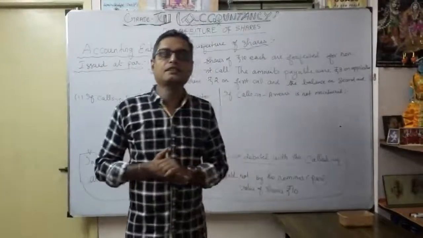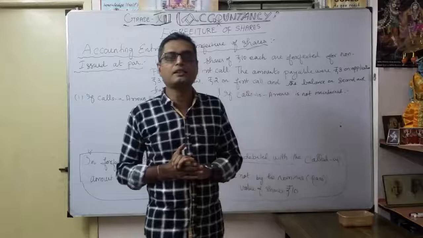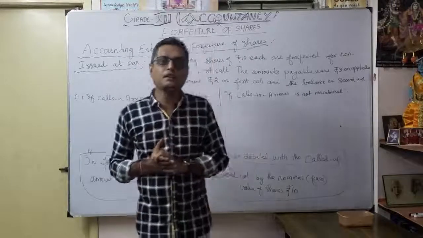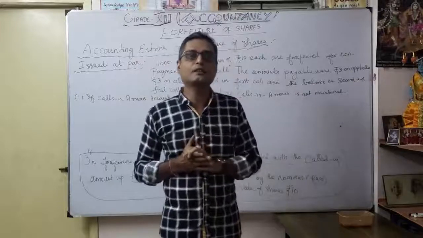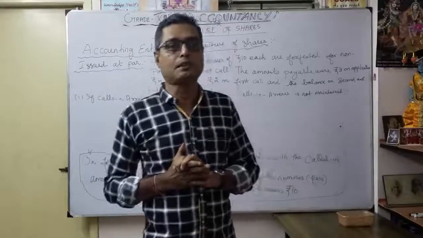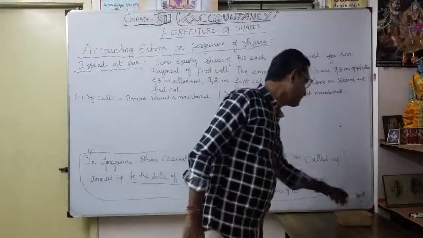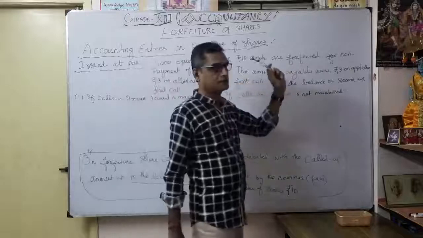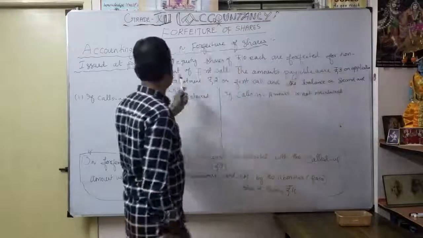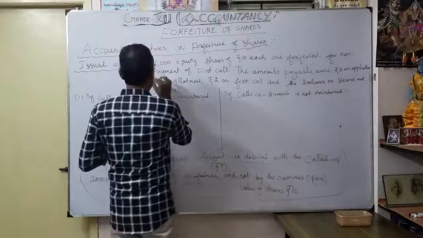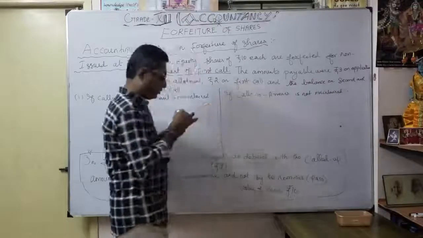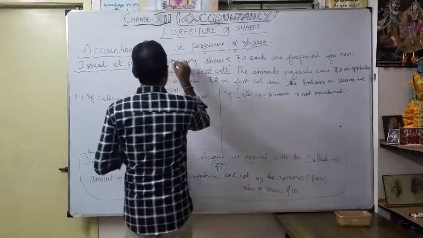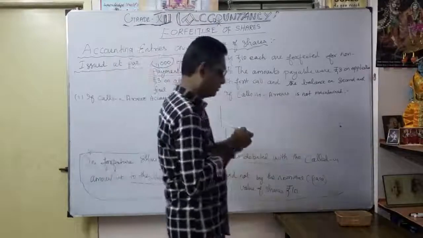Now let's see in this example, suppose calls in arrears is maintained, how the journal entry will be, and if calls in arrears is not maintained, how the journal entry will be for forfeiture of shares. Okay, let's see the example here. 1,000 equity shares of 10 each are forfeited for non-payment of first call. Very important one. So at the time of first call, the shares are forfeited. How many shares? 1,000 shares.